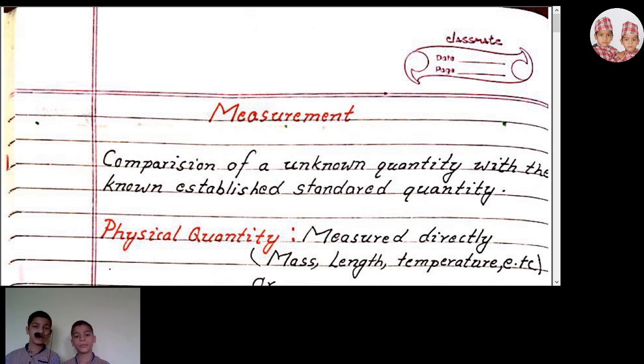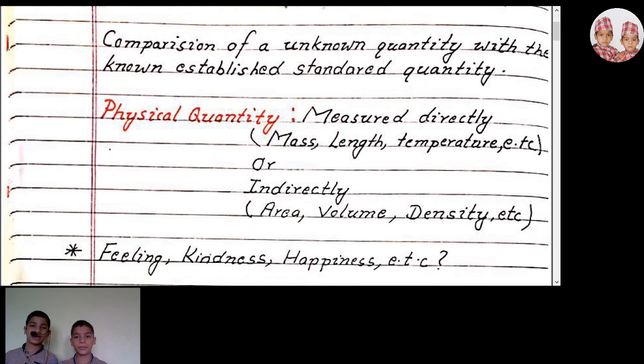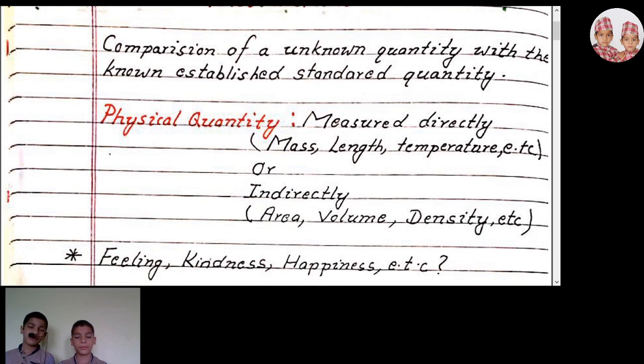Measurement: the comparison of an unknown quantity with the known established standard quantity is called measurement. We use measurement in everyday life. For example, if we go to the market to buy some milk, we ask the shopkeeper to give some quantity of milk, and the shopkeeper measures it and gives it to us. Measurement is also used in different sectors like engineering.